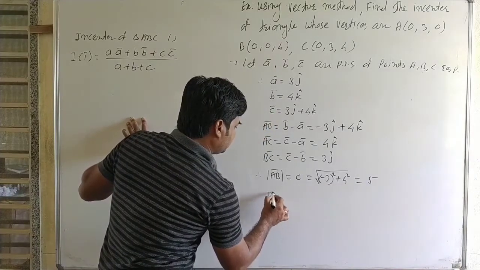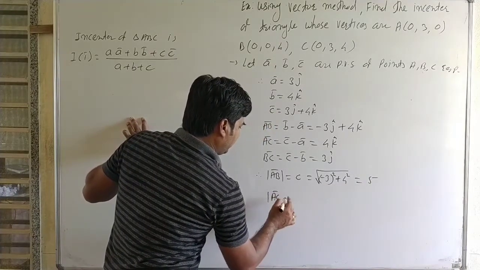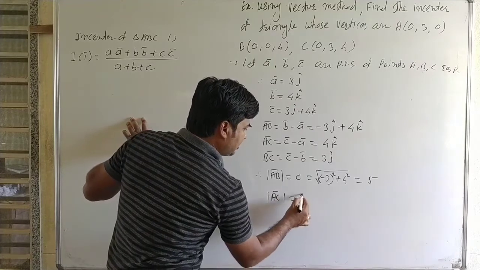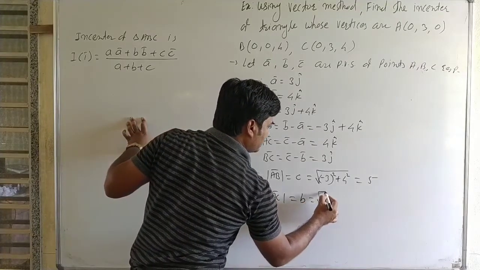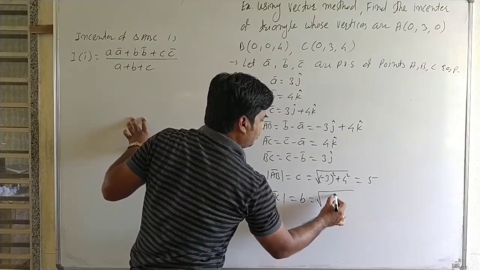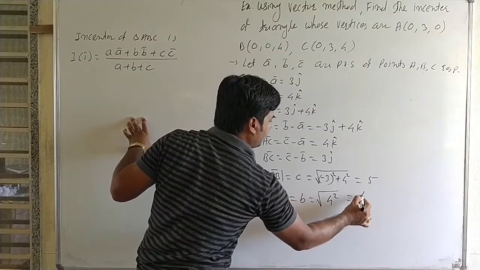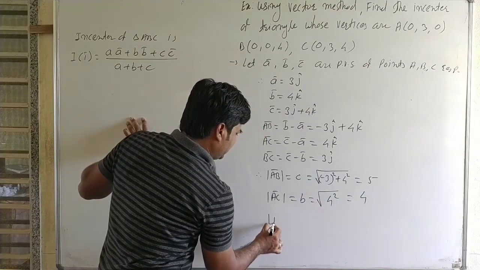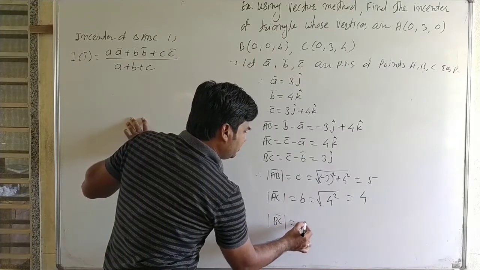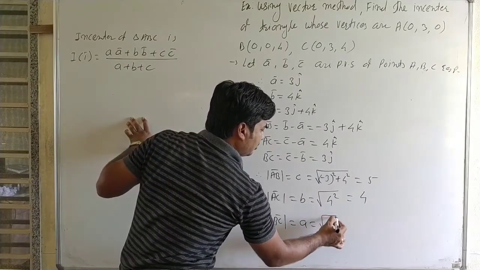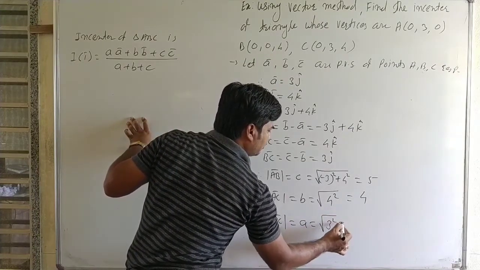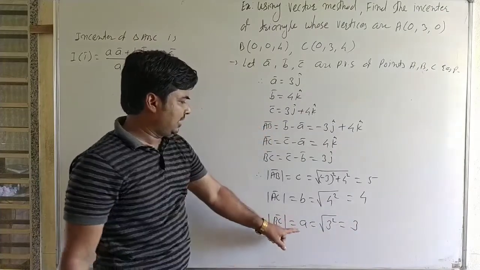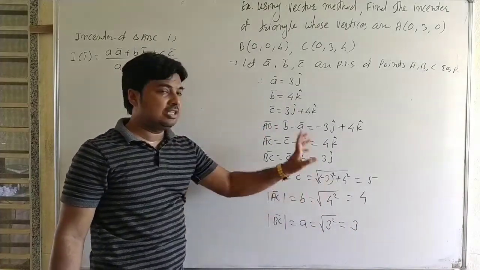Magnitude of AC, it is b, under root 4 square, it is 4. Magnitude of BC, it is a, under root 3 square, it is 3. That is, a is equal to 3, b is equal to 4 and c is equal to 5.